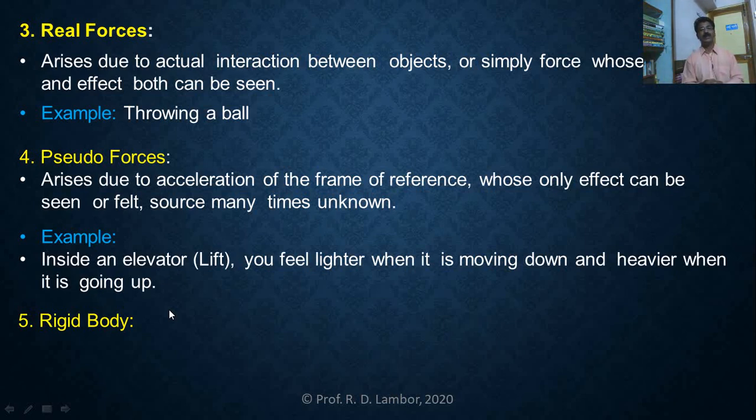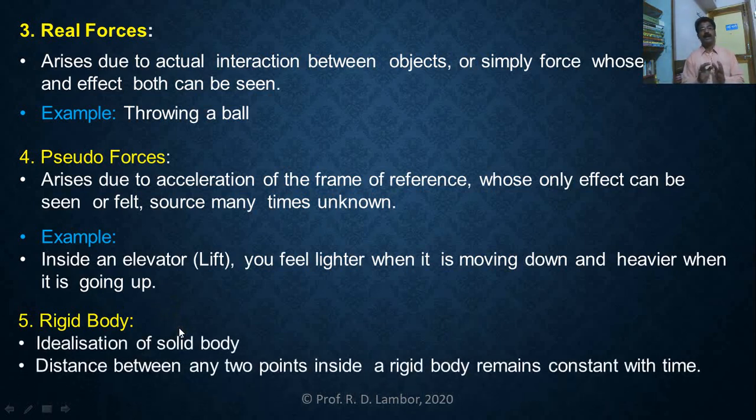What will be your answer? Can you think? A body which cannot be deformed under action of force of any large magnitude. Does it exist? The answer is that such a rigid body does not exist in nature. So, idealization of a solid body is the rigid body. And in case of a rigid body, the distance between any two points inside a rigid body remains always constant with time. Does not change.